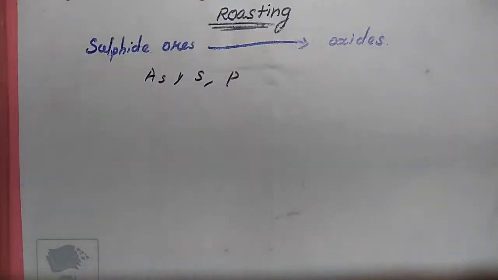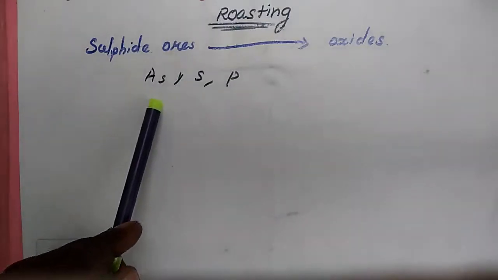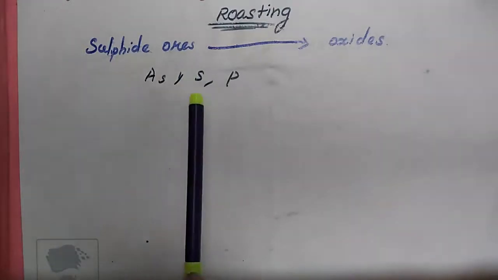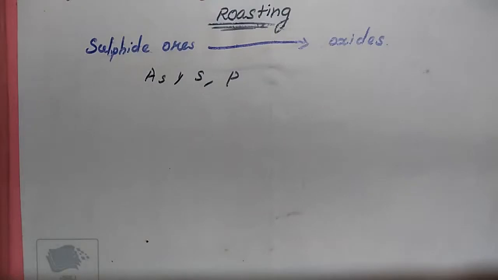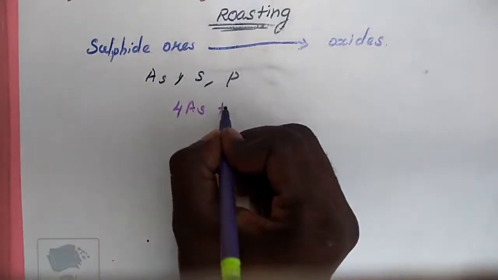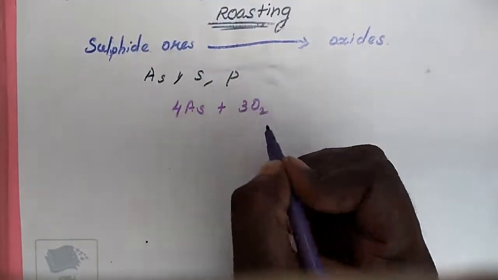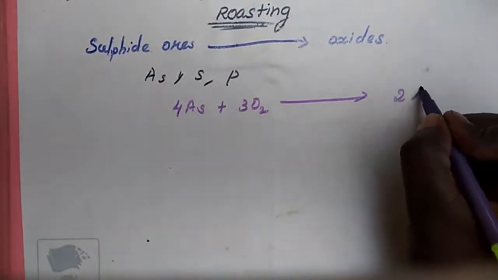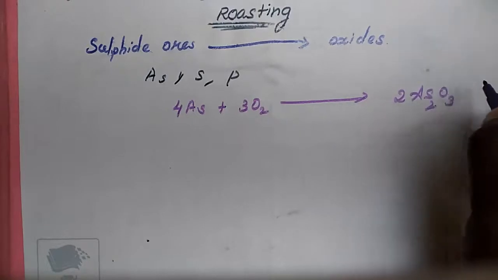Roasting also removes impurities such as arsenic, sulfur and phosphorus by converting them into their volatile oxides. For example, arsenic: 4As plus 3O2 to form 2As2O3.